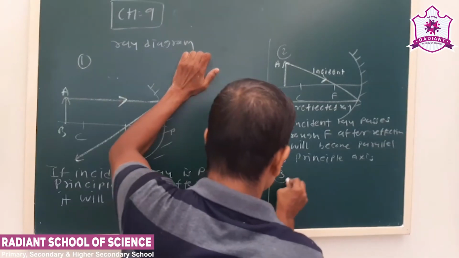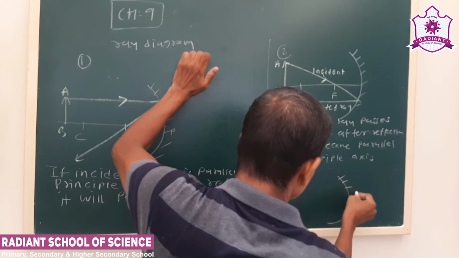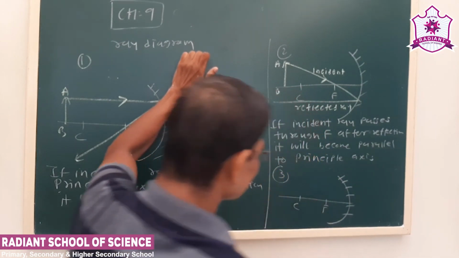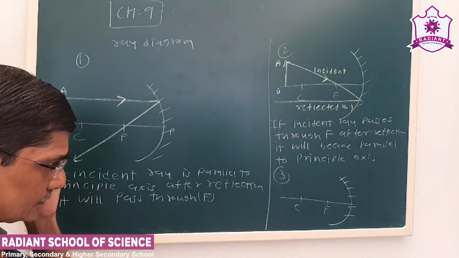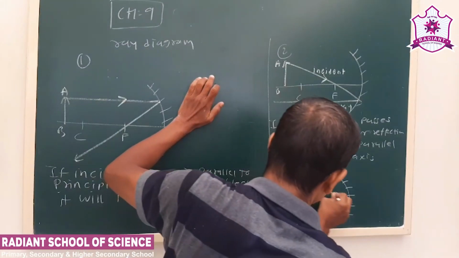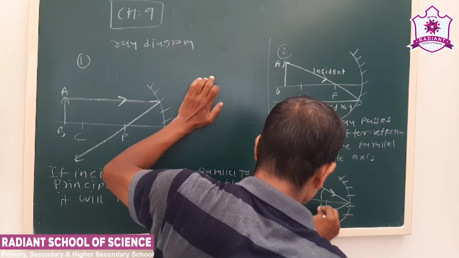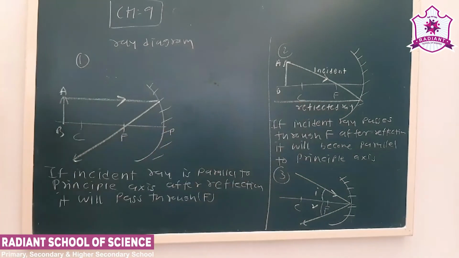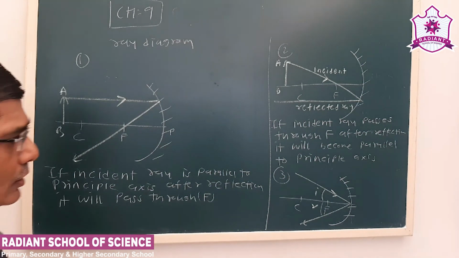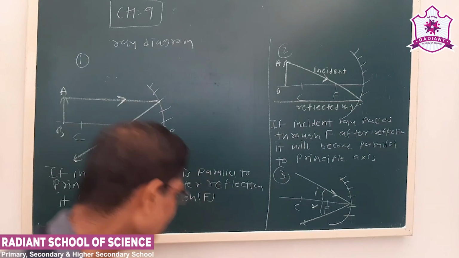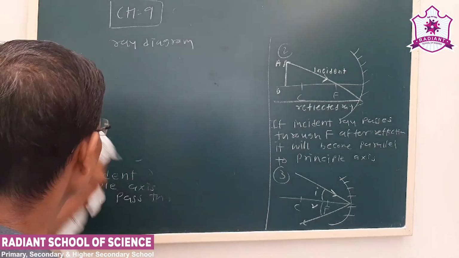And third is reversibility. By using the same principle that the angle of incidence and angle of reflection are the same. Fourth also we can see, for our convenience, reversibility.